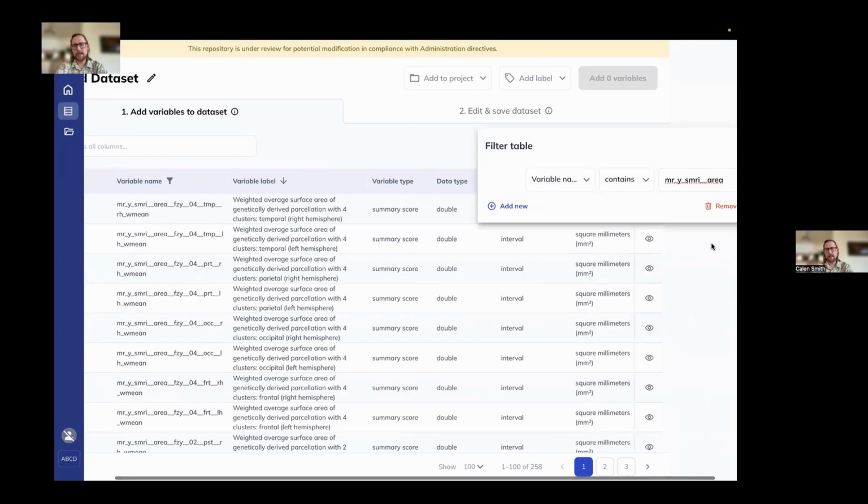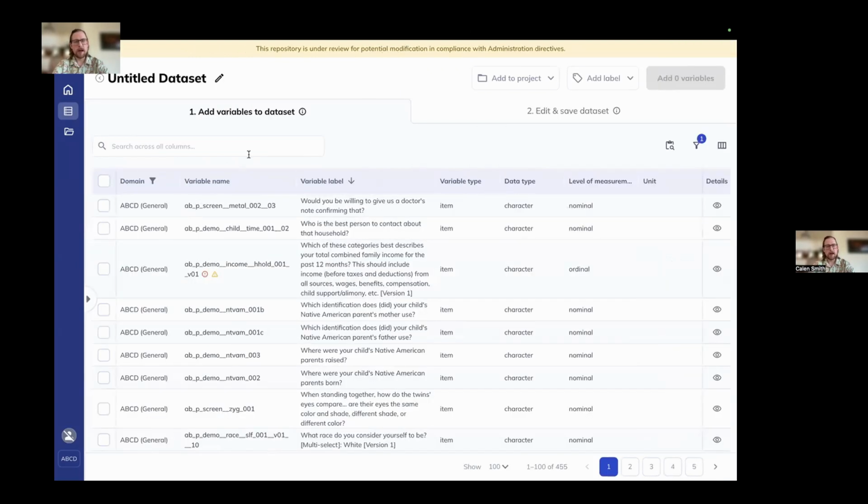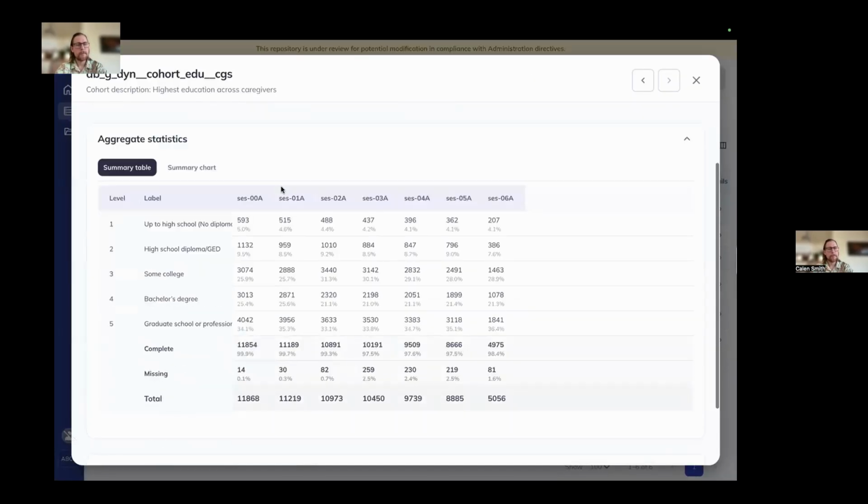Let's go ahead and find a different variable now. Let's look for something that would have a good bar chart to show you our categorical descriptive. So let's go with our domain, and then we're going to do, our domain is in the general. And then something like education will be a good example for this because we'd expect it to have a semi-even distribution. Here we go. So in the aggregate statistics, we'll always have a table and a chart.